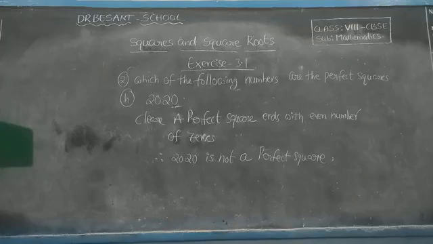This is also 2 square is 4; 2 is even, 4 is even. 3 square is 9; 3 is odd, 9 is odd. 4 square is 16; 4 is even, 16 is also even. Next, 5 square is 25; 5 is odd, 25 is also odd. So that's the difference. That's why squares of all even numbers will be even, and squares of all odd numbers will be odd. Okay, children.